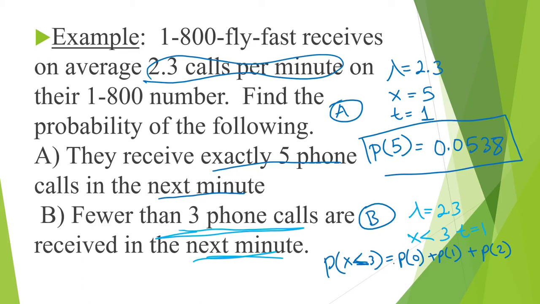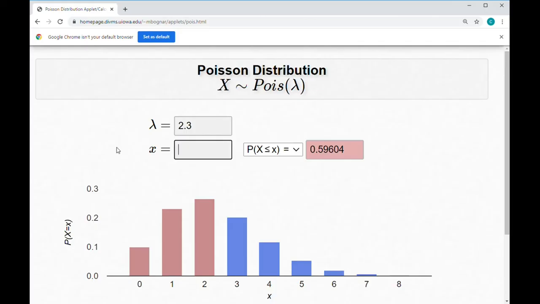or we could do the entire thing on a computer, which I'm going to do now. I'm going to enter 2.3 for lambda. For x, if we were to enter 3, there is no option that says less than 3. There's only a less than or equal and a greater than or equal. There's no option that says less than 3. So we're going to have to do a compromise. I'm going to change this to 2 and put less than or equal, which means less than 3.